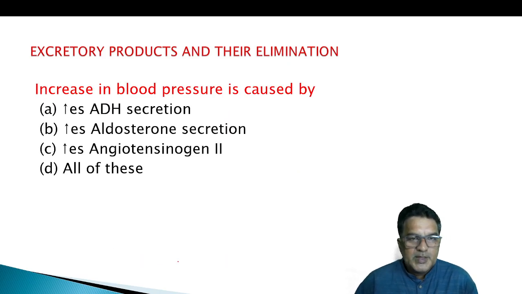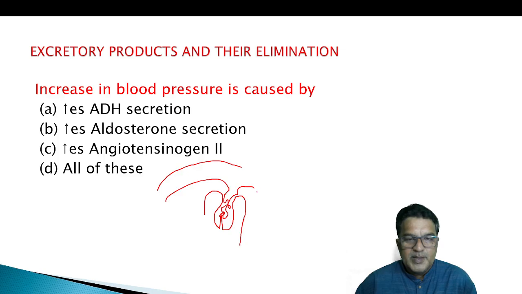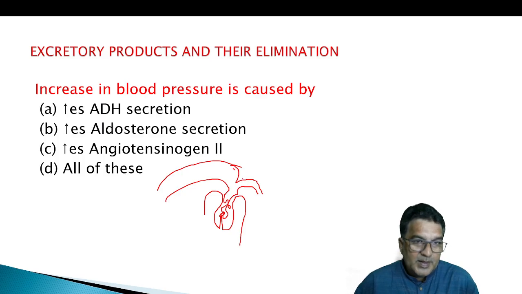Increase in blood pressure caused by. Blood pressure increased means blood is diluted, blood is diluted means you have taken a large amount of water. So when there is increase in blood pressure, we require increased ADH secretion, increased aldosterone secretion, increased angiotensin 2. Here it is asked increase in blood pressure is caused by.